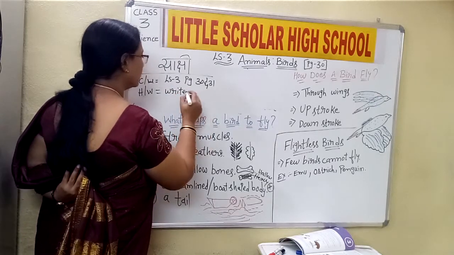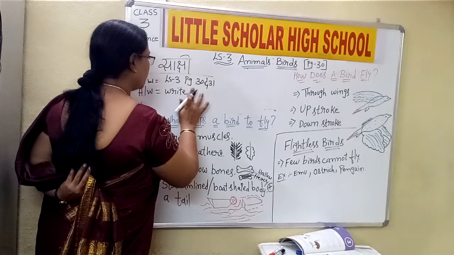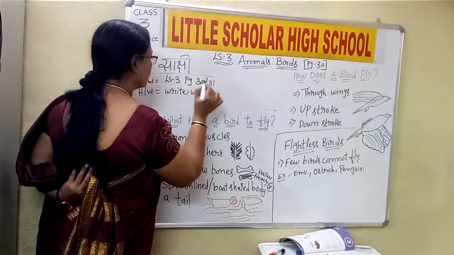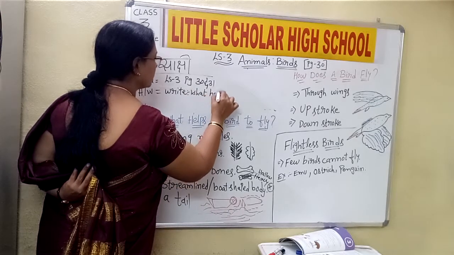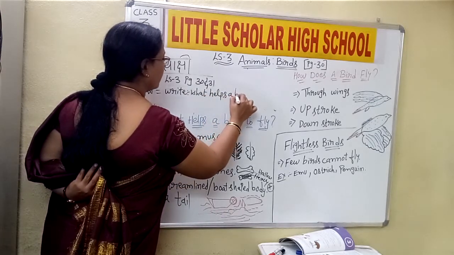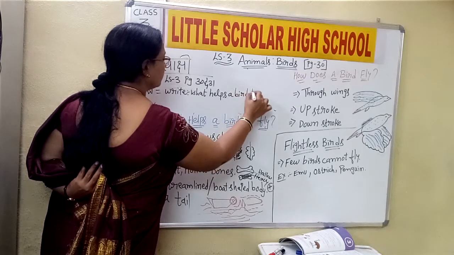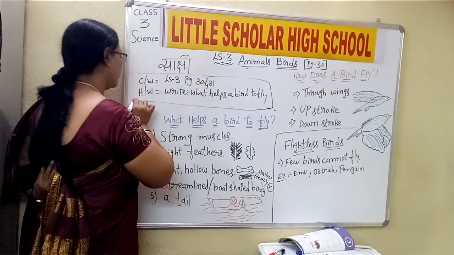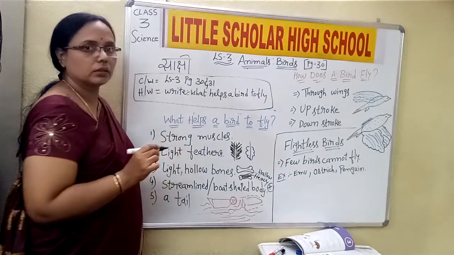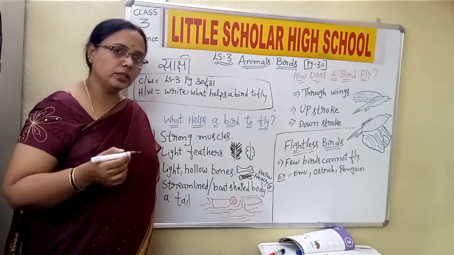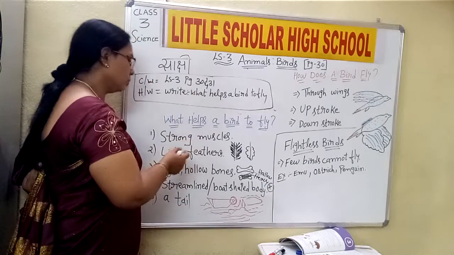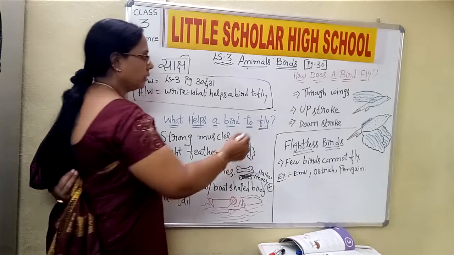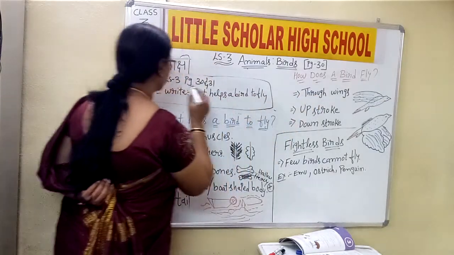What helps a bird to fly? Okay, children. So this you have to write in your classwork, and please write these 4 points, and at the same time you write this also, children. That is, how does a bird fly?